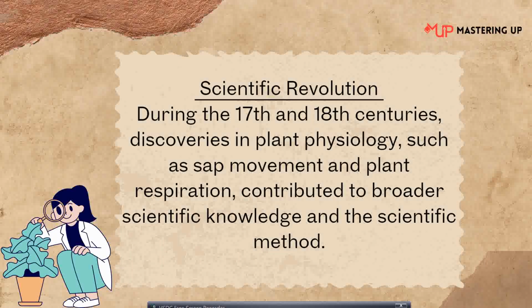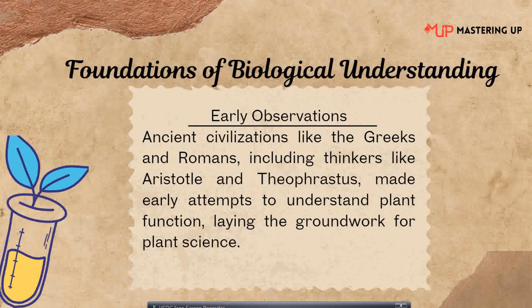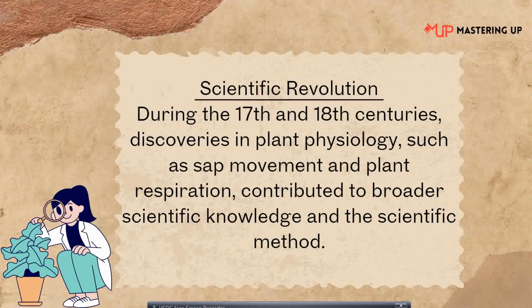Now, the scientific revolution happened after these early observations. During the 17th and 18th centuries, discoveries in plant physiology, such as sap movement and plant respiration, contributed to broader scientific knowledge and the scientific method.